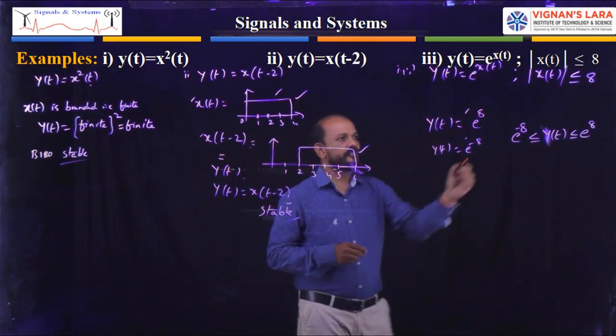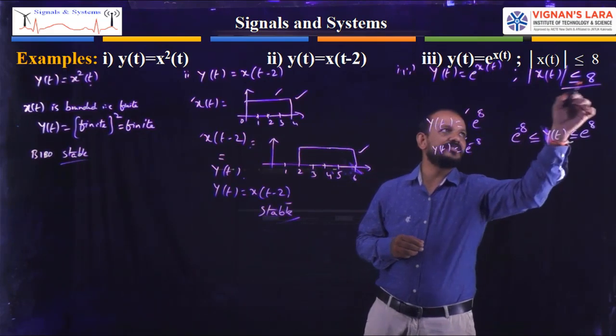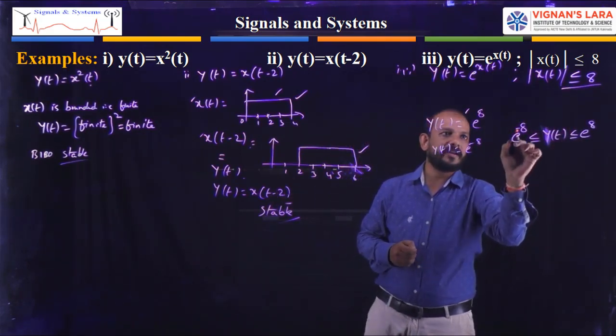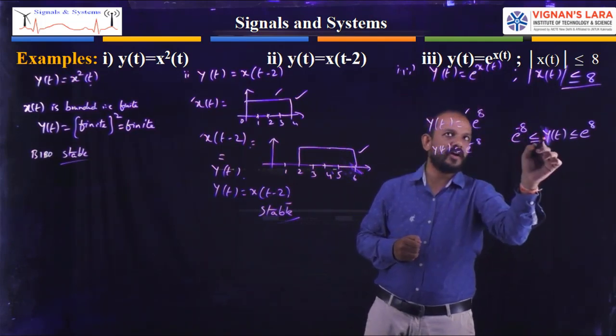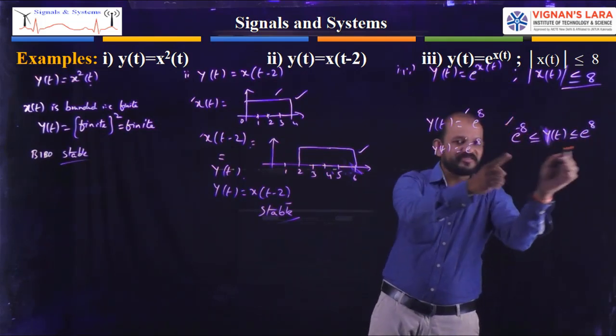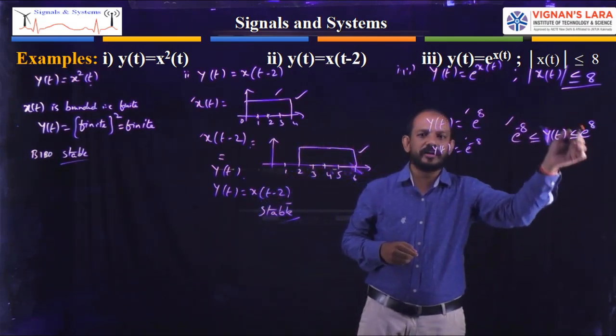Based on this, because x of t is from minus 8 to plus 8, e power minus 8 is less than or equal to the output y of t, which is less than or equal to e power 8. So in this range we have finite values. All the values in this range are finite.